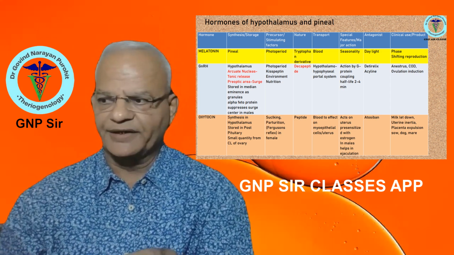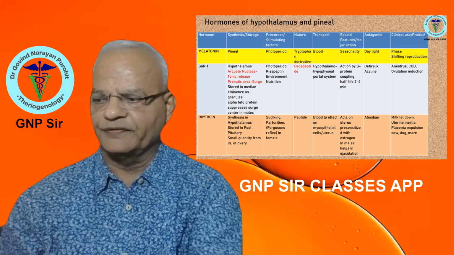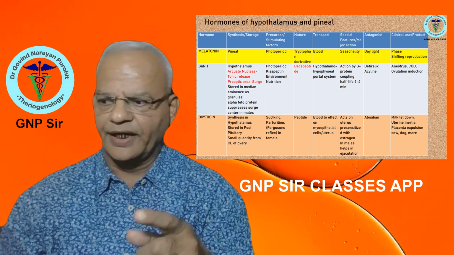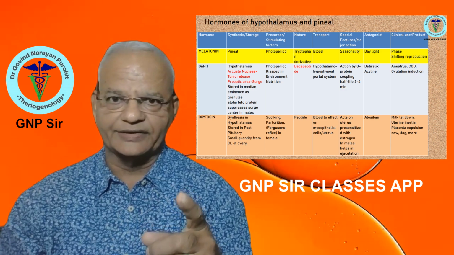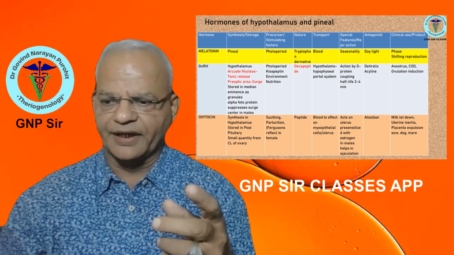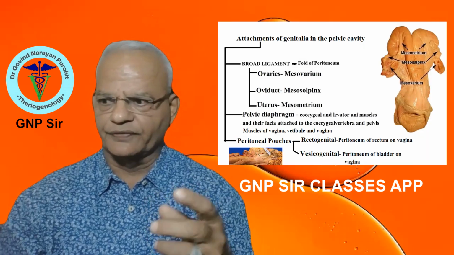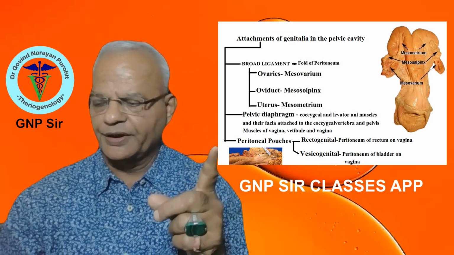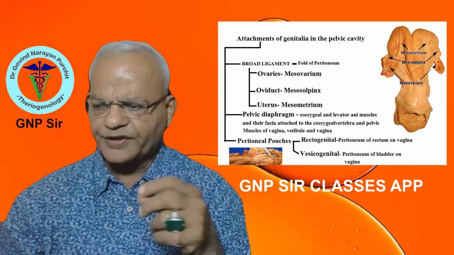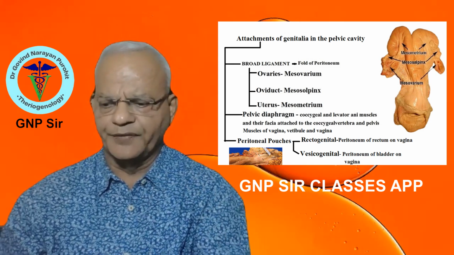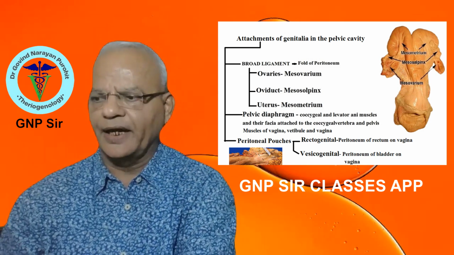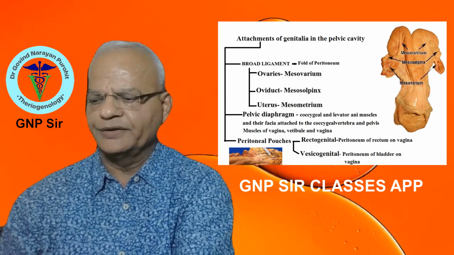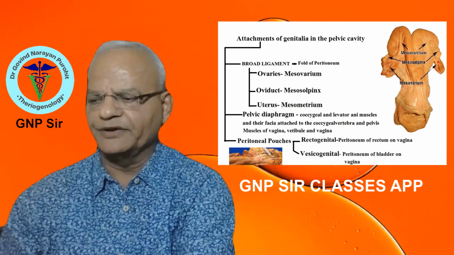As far as the structures of the uterus and the cervix are concerned, some questions may arise on the structure of the uterus and the attachment, as you can see in this picture: the different layers of the broad ligament and how they are attached in different animal species.